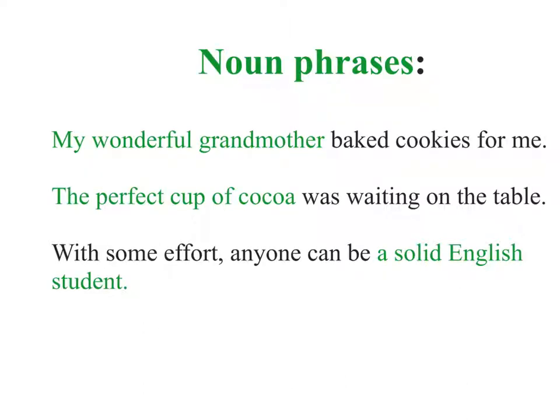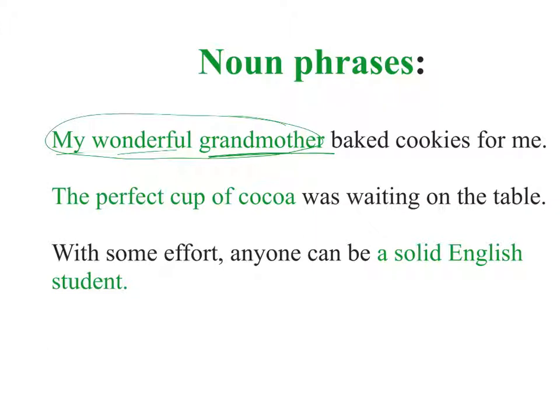First, there are noun phrases. Noun phrases are groups of words that are built around a noun, usually a noun and the adjectives that relate to it. So, for example, my wonderful grandmother baked cookies for me. Now, grandmother is the main noun, but my and wonderful are both adjectives. They're both modifiers for the grandmother. So this all together makes up a noun phrase because they are all related words, but there is no verb in there, so it cannot be a clause.